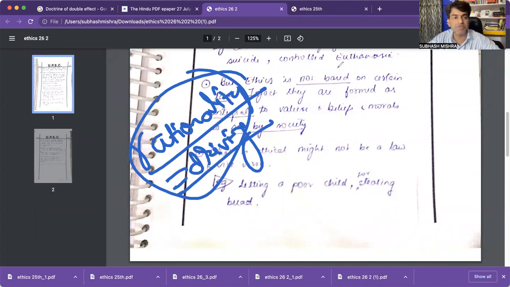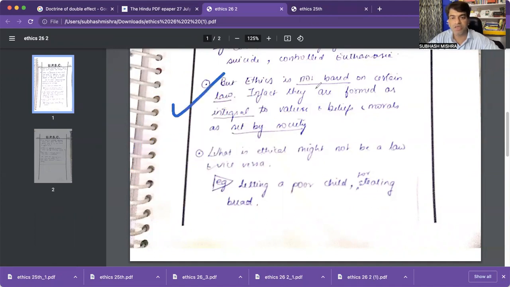What you have done is you have mixed up. You have started with a negative statement. That is a very dangerous thing here, okay? Risky things. "Ethics is not bound by certain law." You should be writing the other way. You should be writing that rationality binds both.